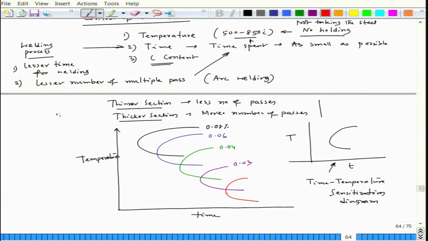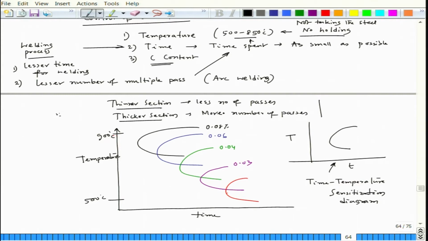This particular temperature range, let us say this is around 900 degrees Celsius, and let us say here it ends close to 500 degrees Celsius, fine. In that particular temperature range we have to see what happens during cooling.